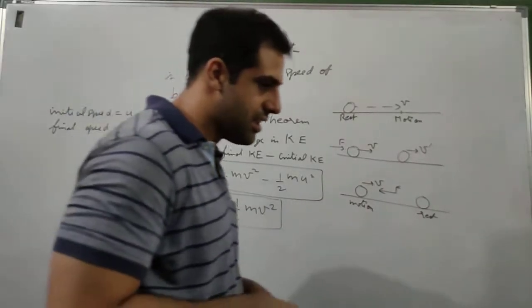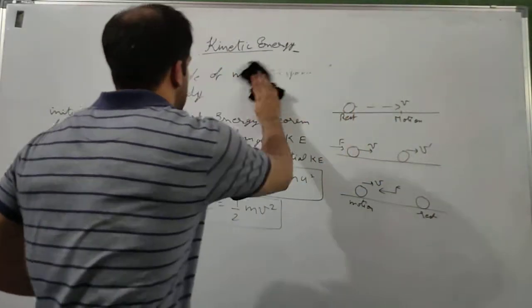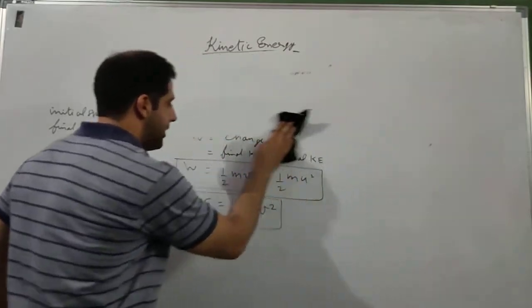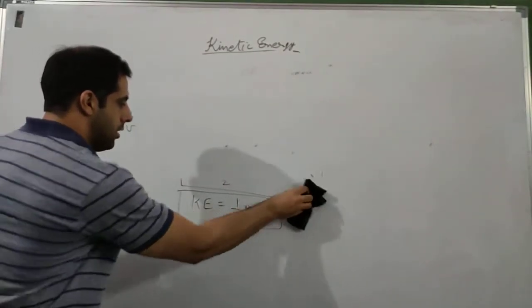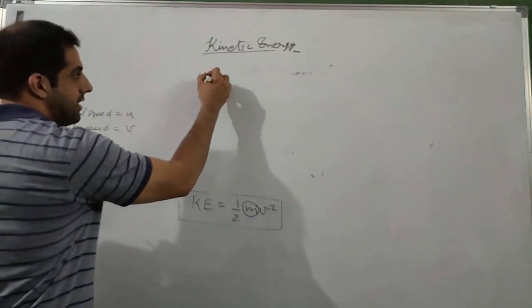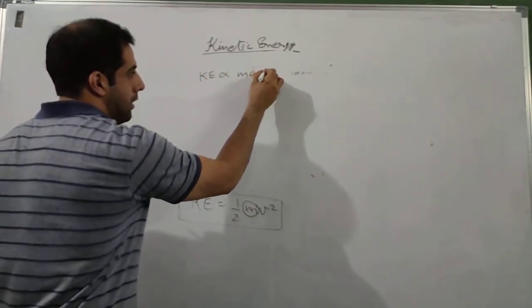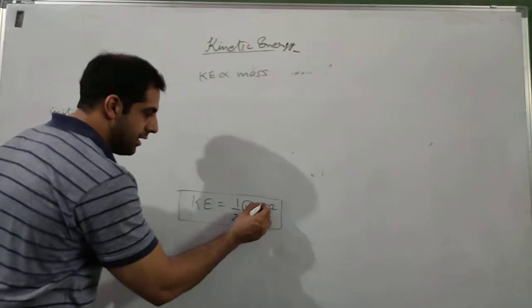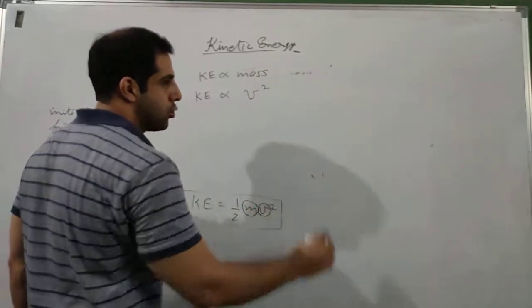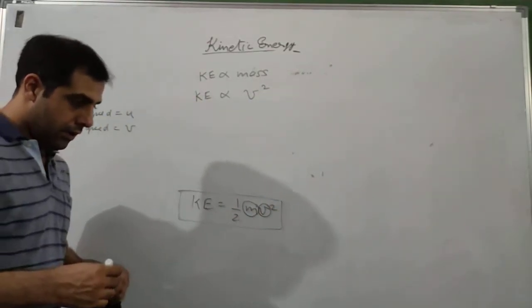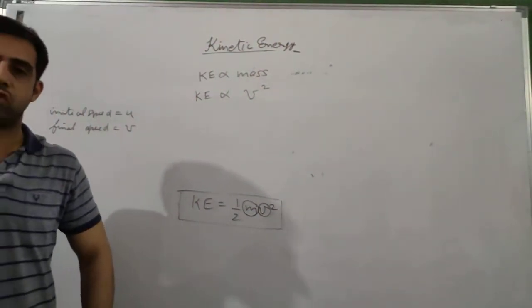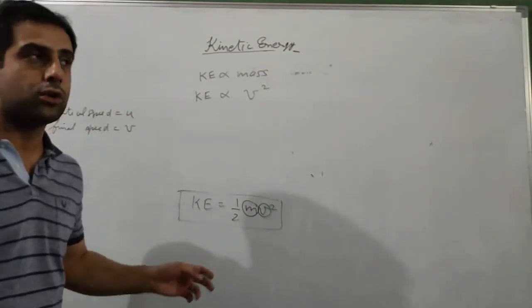Now from this formula you can see that kinetic energy depends upon two parameters. What are those two parameters? These are m, which is mass, so we can say that kinetic energy is directly proportional to the mass of the body, and second, velocity, so kinetic energy is directly proportional to the square of velocity, v square. If any one of these two quantities, m or v, is zero for a body, then kinetic energy will be zero.